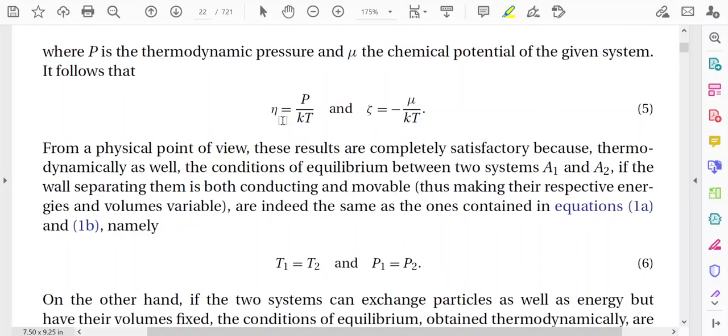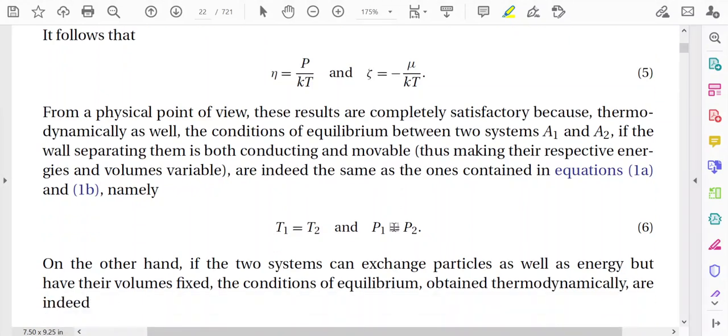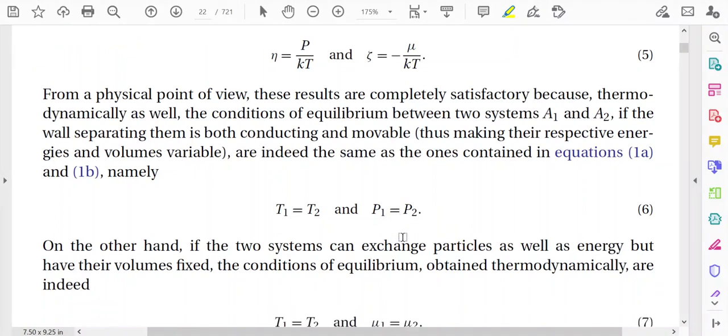Why? Because you see the parameter eta is related with the pressure. For example, beta, that thermodynamic parameter, was related with the temperature. So the condition of the equilibrium was the equality of the temperature of the two subsystems. But as you are making the volume variable, then this parameter eta is important, but eta is related to the pressure. So at that time, another condition of the equilibrium will be equality of the pressure of the two subsystems, that is P1 equal to P2.